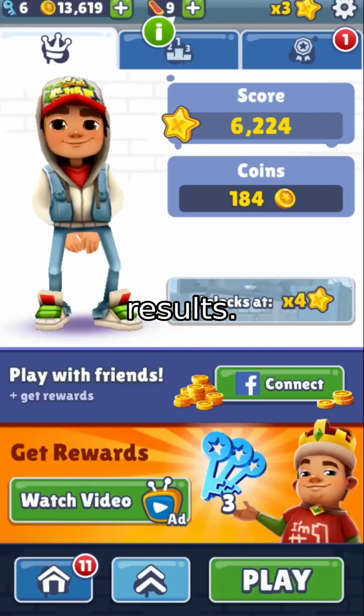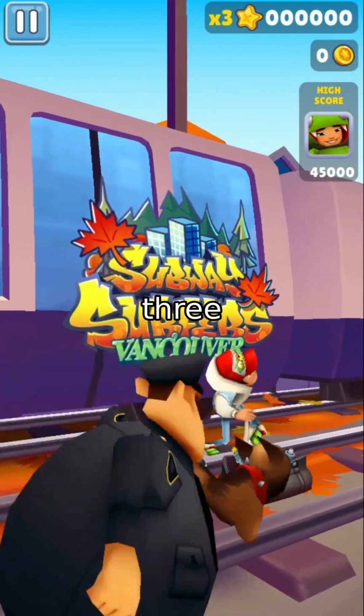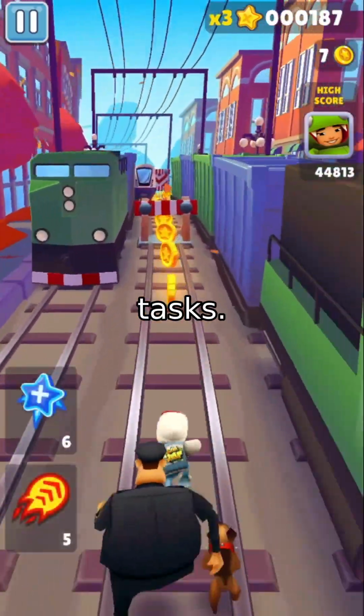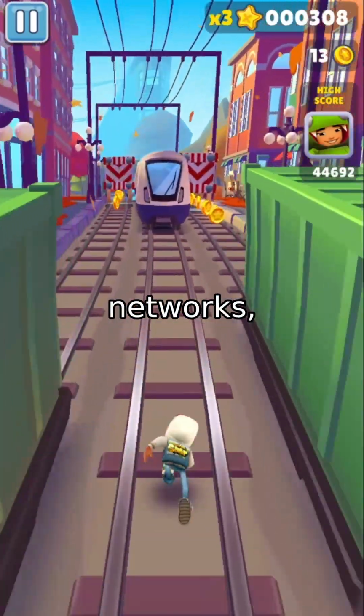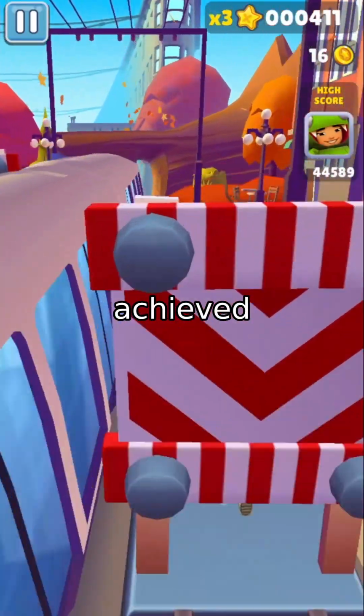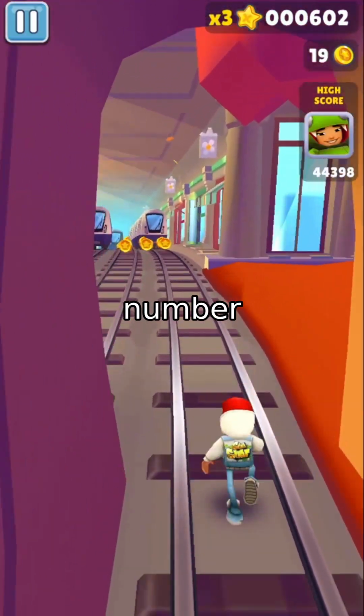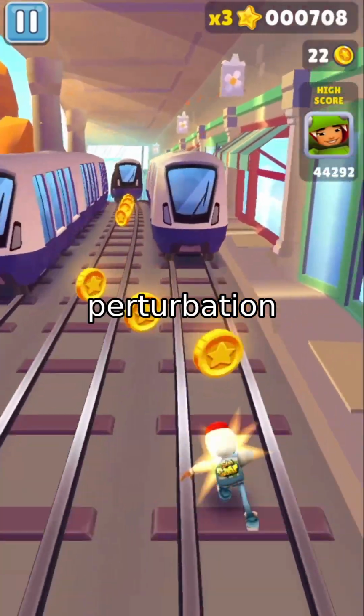Now let's talk about results. We evaluated our framework on 3 benchmark datasets: Iris, Make Moons, and MNIST-like synthetic tasks. For ReLU and hardtanh networks, our global QUBO formulation achieved perfect agreement with the QUBO baseline, identifying the exact same number of vulnerable samples across all perturbation budgets.